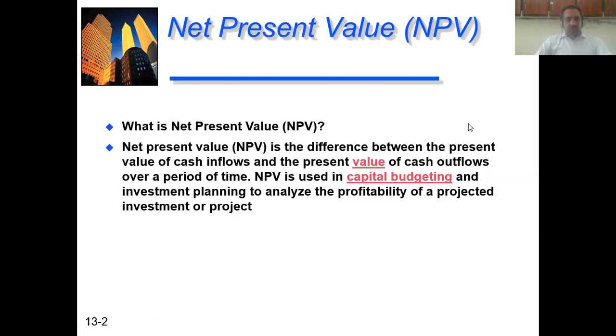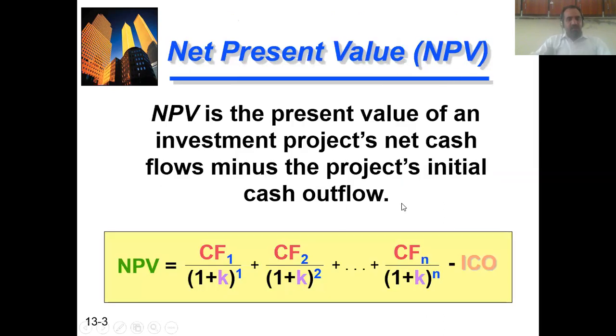NPV is used in capital budgeting and investment planning to analyze the profitability of a projected investment or project. NPV is the present value of an investment project's net cash flow minus the project's initial cash outflow, as I have already defined it. How is it?